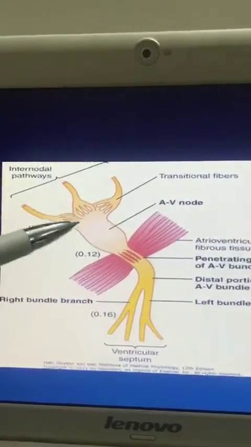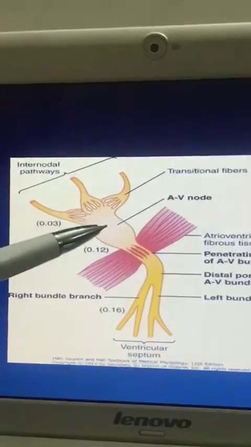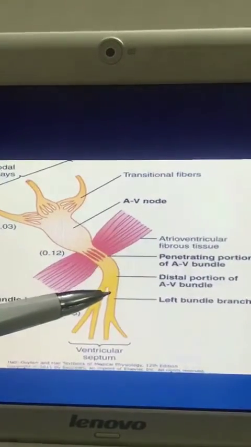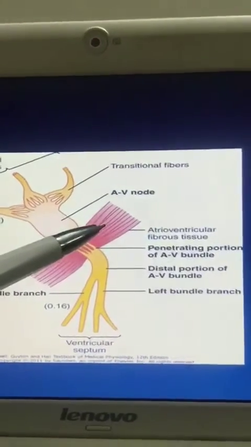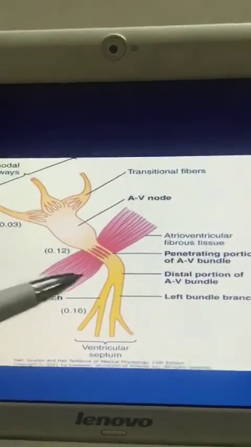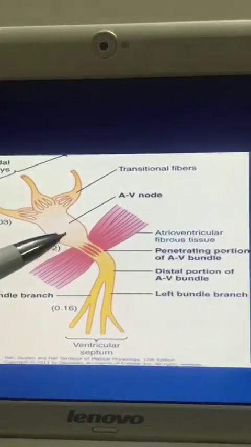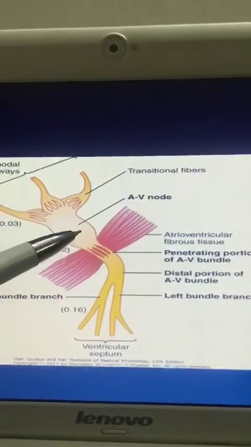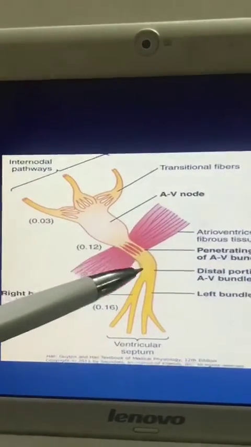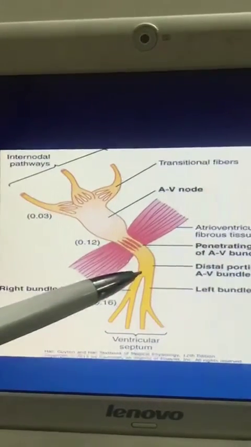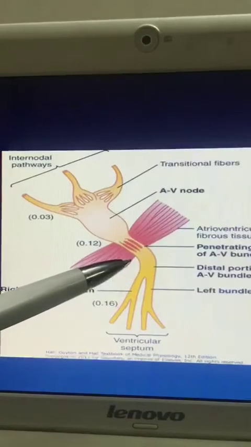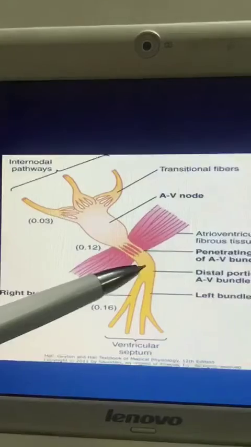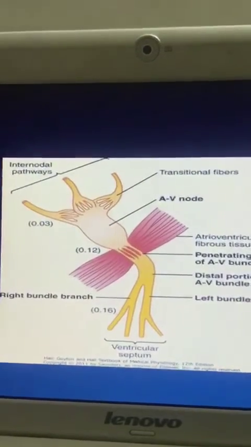You observe that the atrium is dissociated from the ventricle by the atrioventricular fibrous tissue, and also there is a delay of impulse transmission in the AV node. So the atria and the ventricles do not contract at the same time; the atria complete their contraction before the beginning of ventricular contraction.